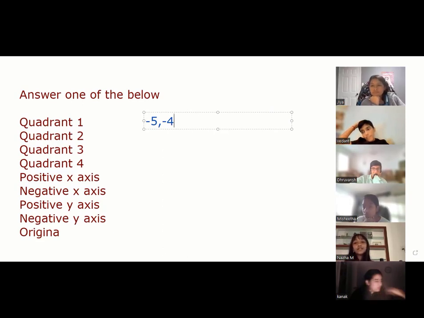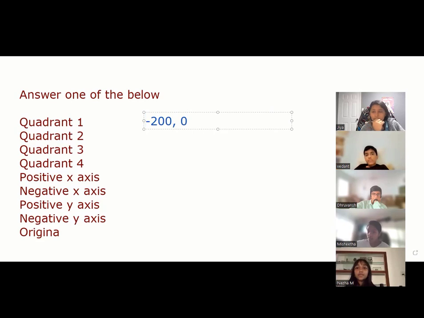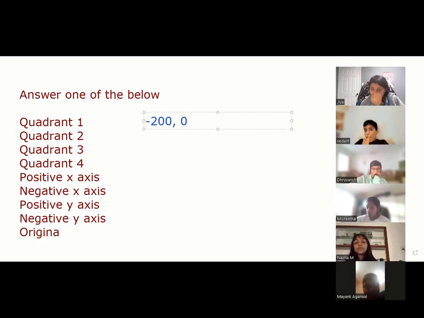Quadrant 3. Correct. Tell me, Kanak. Negative x-axis. Perfect.